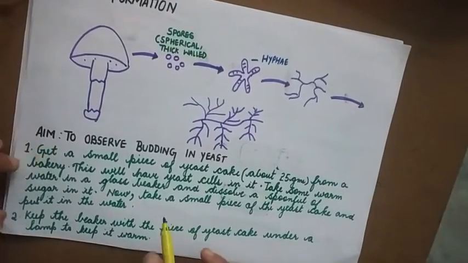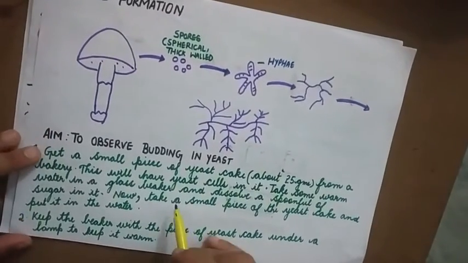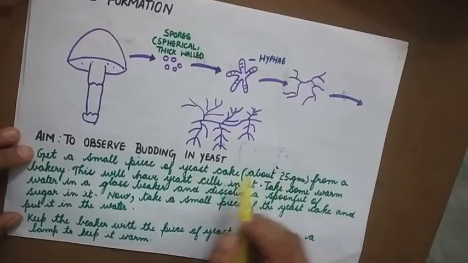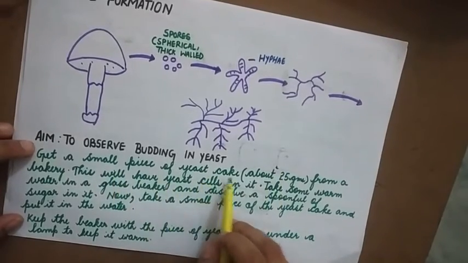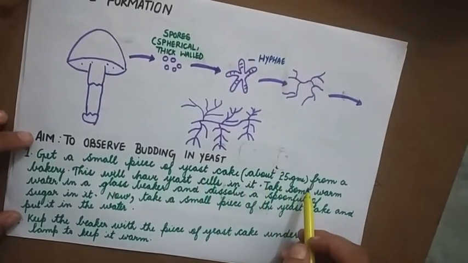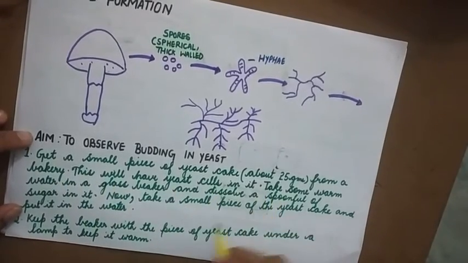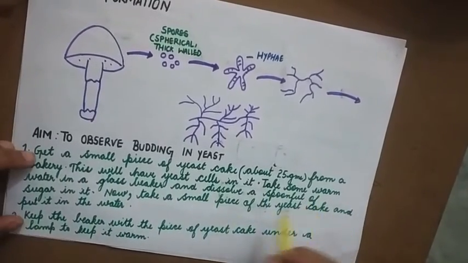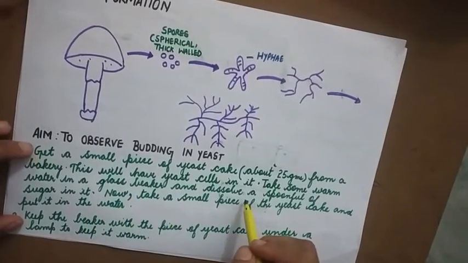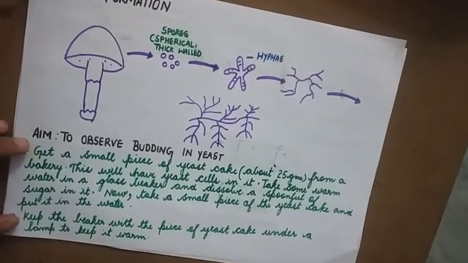Next, this is an activity from your textbook to observe budding in yeast. Get a small piece of yeast cake, about 25 grams, from a bakery. This will have yeast cells in it. Take some warm water in a glass beaker and dissolve a spoonful of sugar in it.